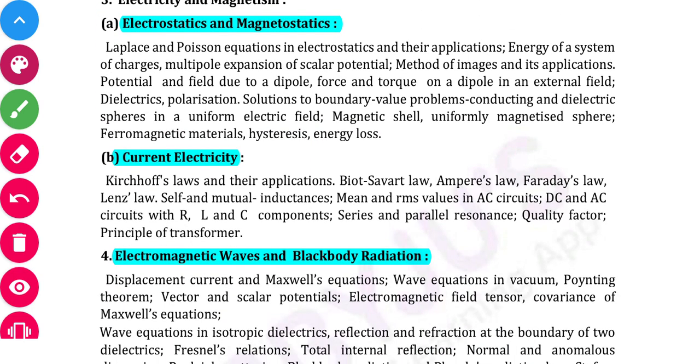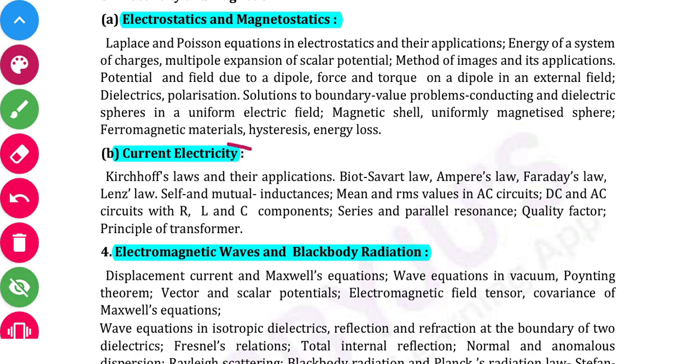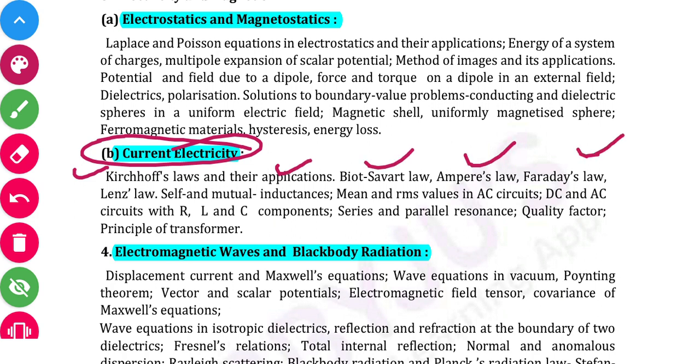And the next topic is current electricity. So in this we will cover Kirchhoff's laws and their application, Biot-Savart law, Ampere's law, Faraday's law, Lenz's law, self and mutual inductance, mean and RMS values in AC and DC circuits. Okay, we will discuss DC and AC circuits with R, L and C components.